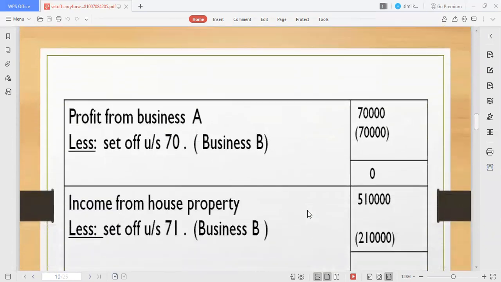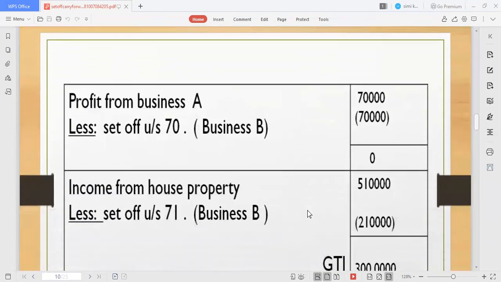This example is solved for you. Profit from business is 70,000, right? You are going to set it off under section 70, first of all, under the similar head. Business loss of 70,000 means the 70,000 is deducted, so you have to treat it as not a single amount. It's zero for you.